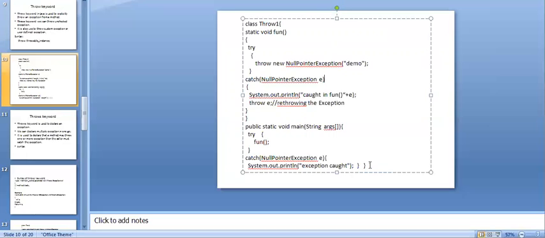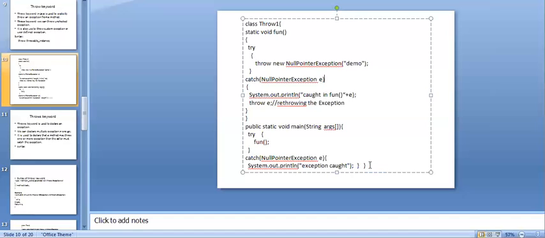I'm throwing an exception: a throwable instance, using the new keyword. Throw is a statement. I use the new keyword to throw the throwable instance, inside is NullPointerException demo, and this can be handled by your catch block, the NullPointerException, and we are going to get output as caught in function plus e.